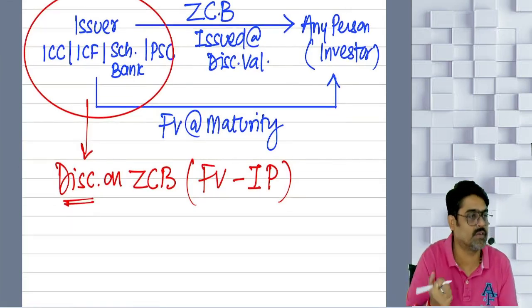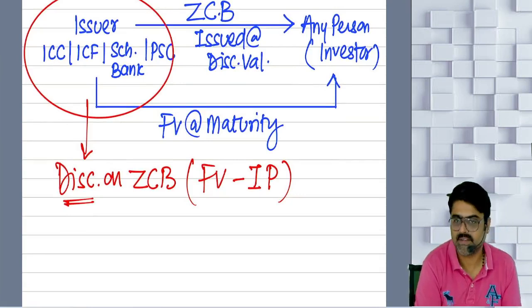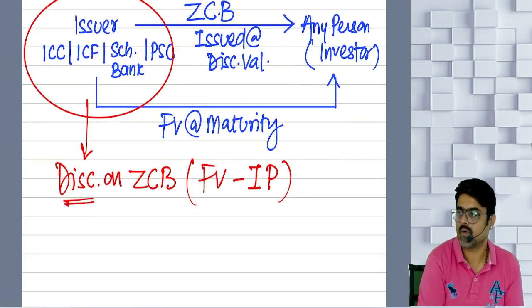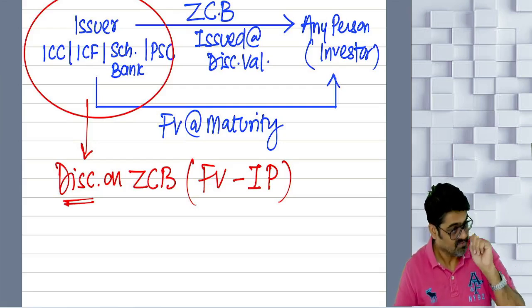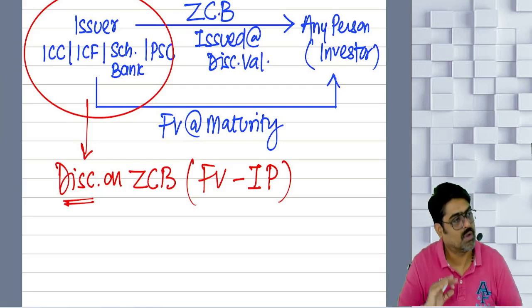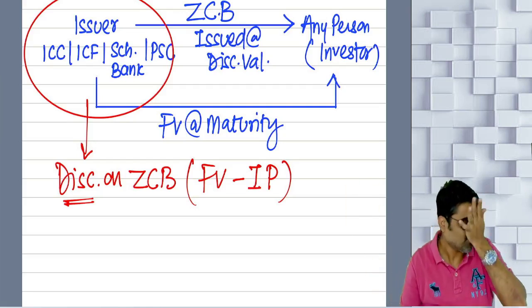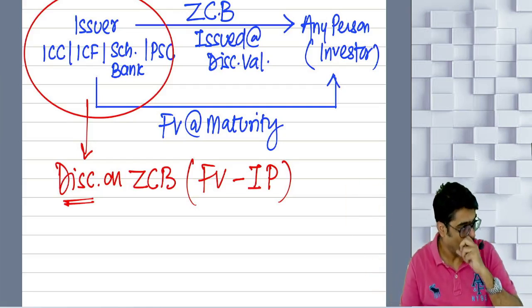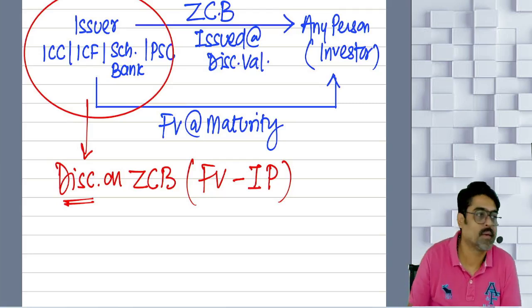That is what clause 3 says. Now my question is, the discount will be allowed as a deduction in which year? The year of issue or the year of maturity?